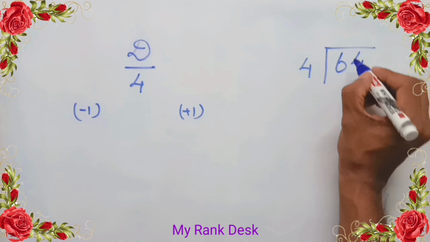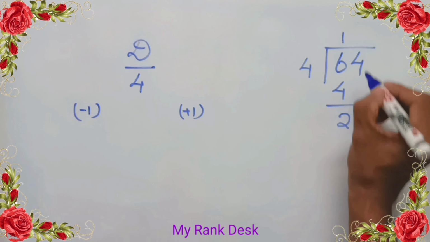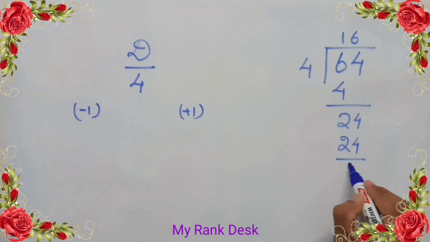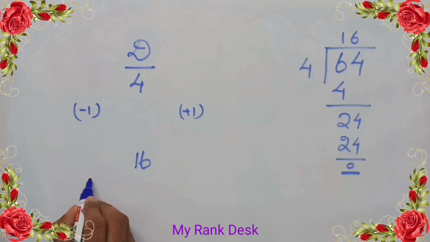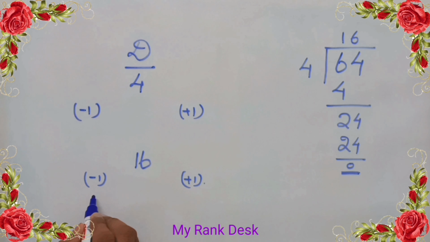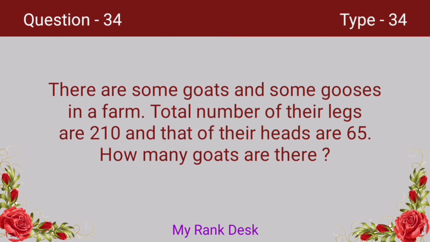Divide 64 by 4. 1 into 4 is 4. 6 minus 4 is 2. Drop down 4. 6 into 4 equal to 24. 24 minus 24 equal to 0. Difference of squares of odd numbers divided by 4 equal to 16. On subtracting 1 from 16, we get 15, and on adding 1 to 16, we get 17. 15 and 17 are the consecutive odd numbers that we require. Answer 15 and 17. Next question.